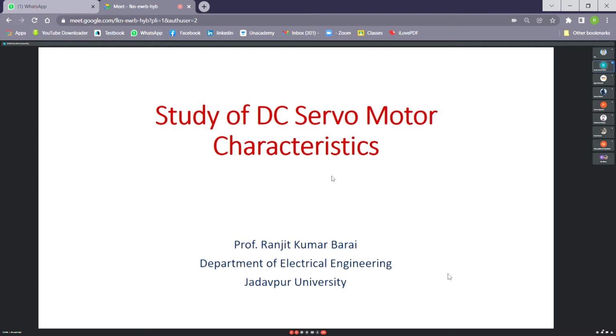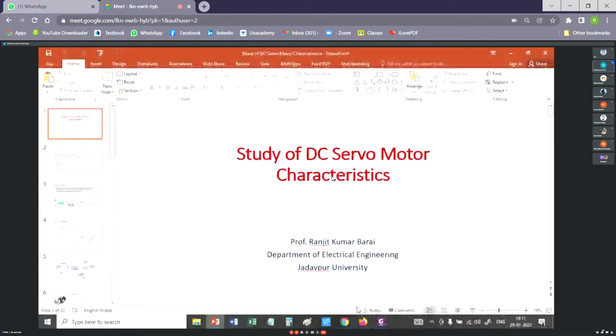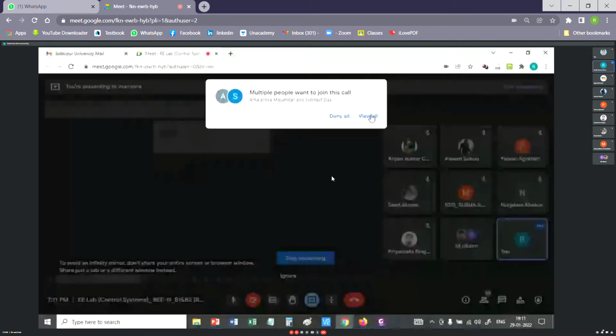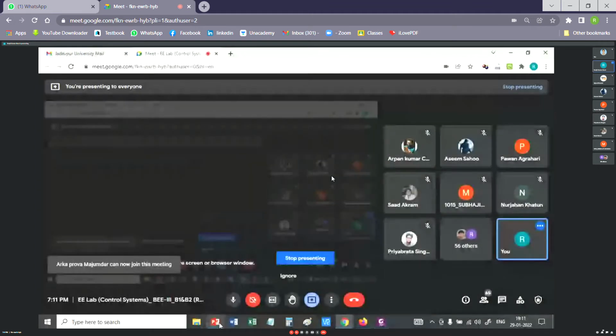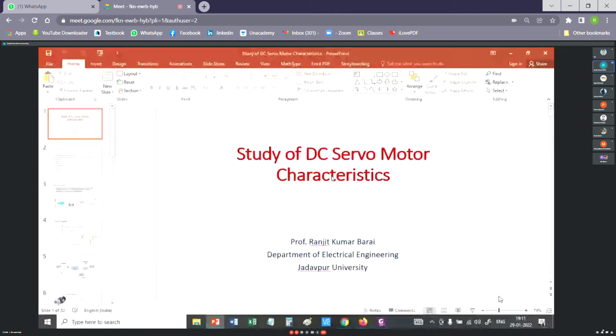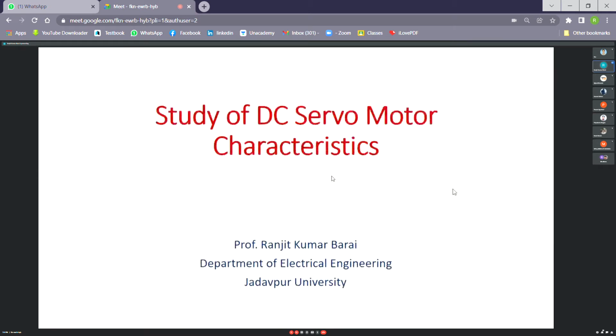So we are basically trying to study the characteristics, that means the electrical and electromechanical characteristics. That means electrical characteristics like the armature voltage and armature current, also the speed and torque, this type of characteristics of a DC servo motor.